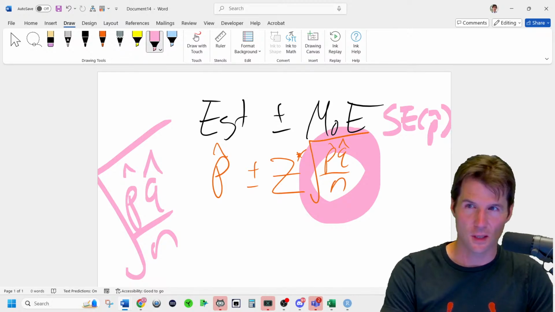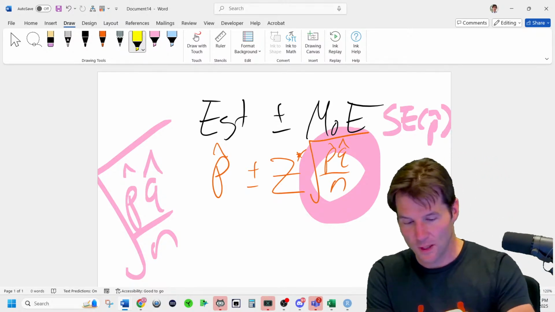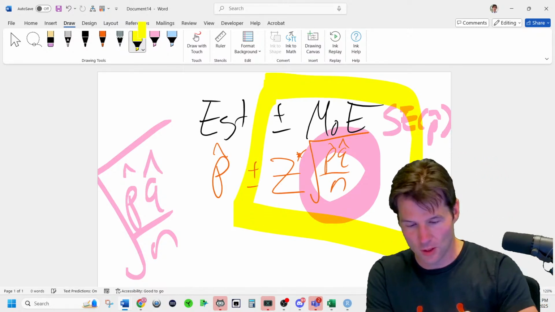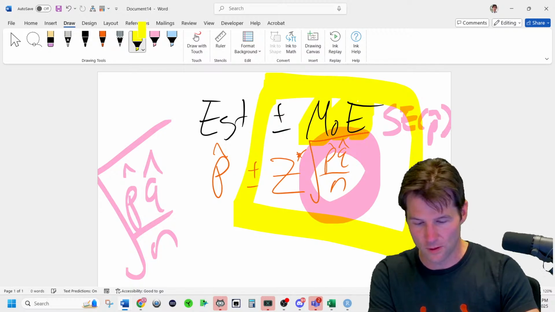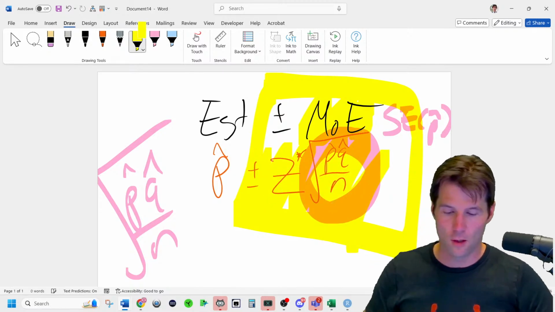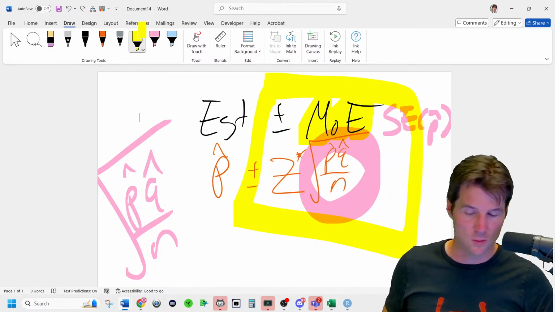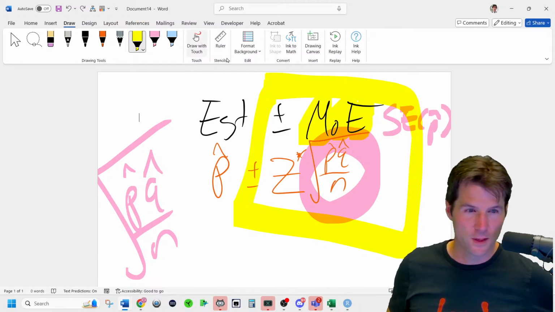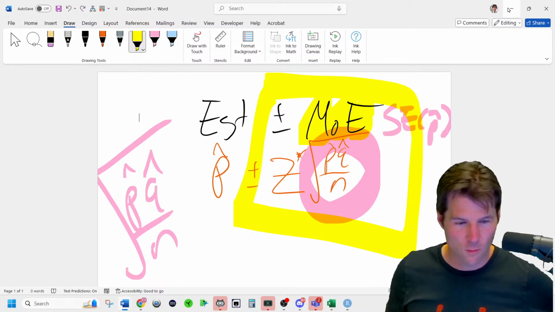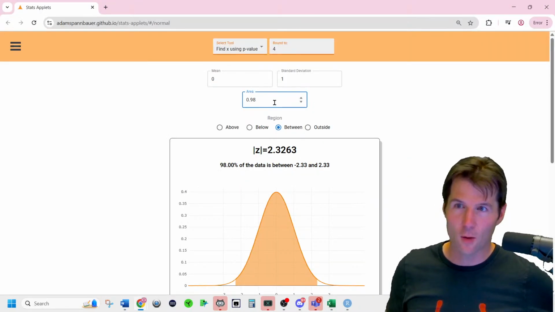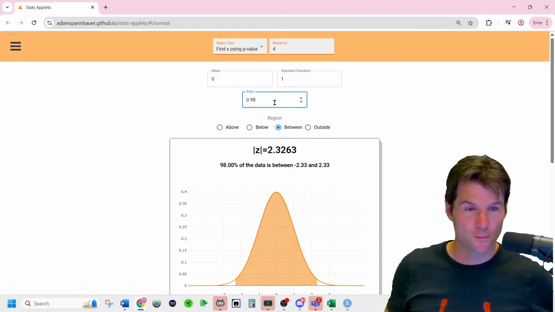And z gives us the level of confidence. Everything inside of here is the margin of error. So this is all margin of error. Everything after the plus or minus is margin of error. Important stuff to know. Because how confident we are controls the z-score.